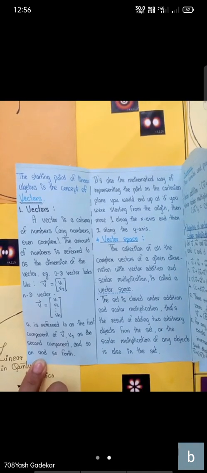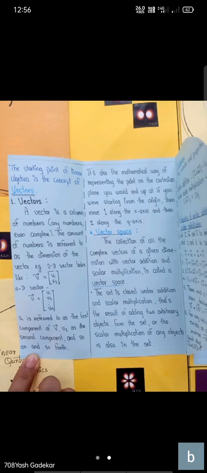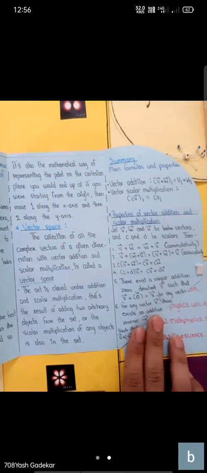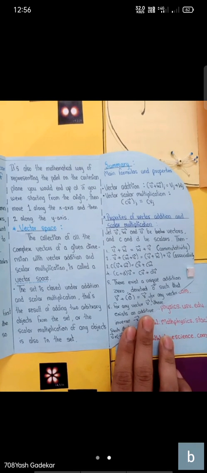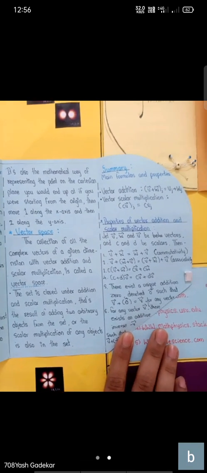The amount of numbers is referred to as the dimension of the vector. A vector looks like v equal to v1 over v2. It's also the mathematical way of representing the point on the Cartesian plane you would end up at if you were starting from the origin, then moved one along the x-axis and two along the y-axis.